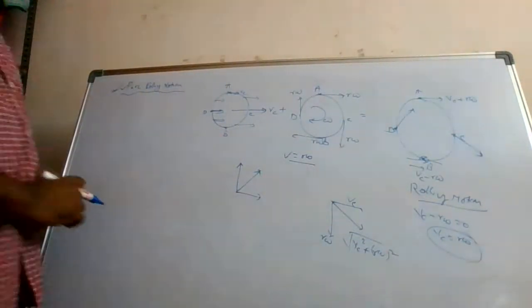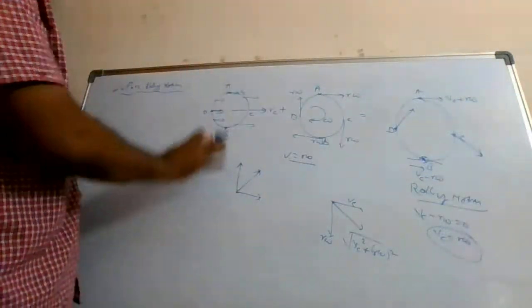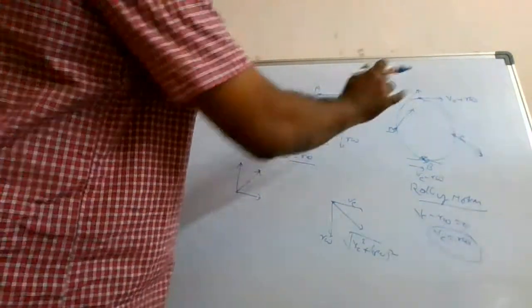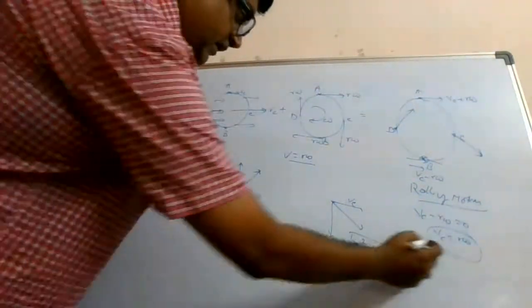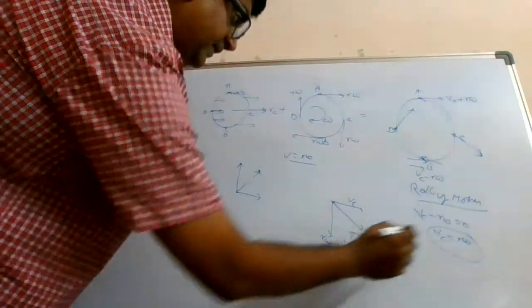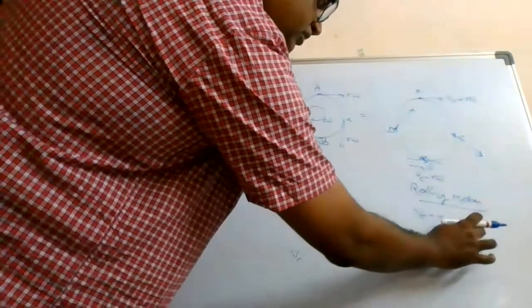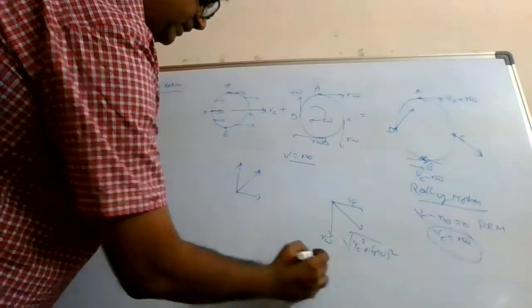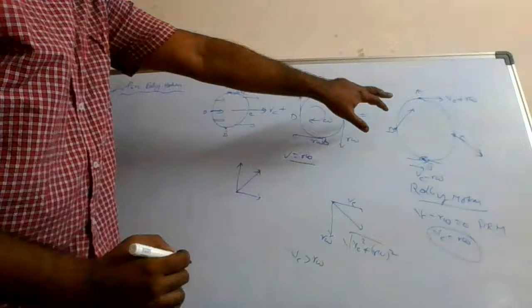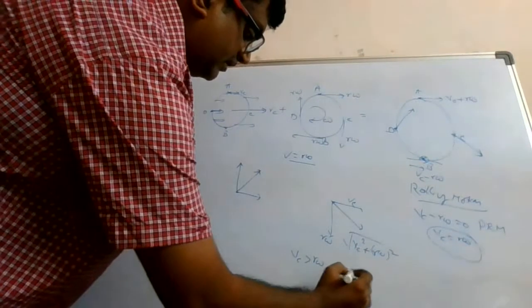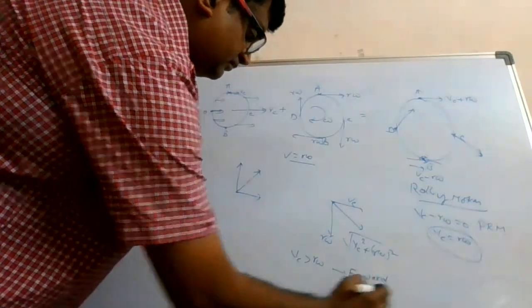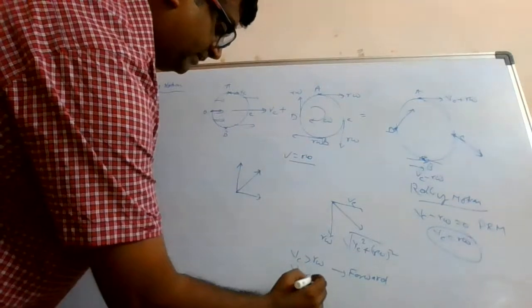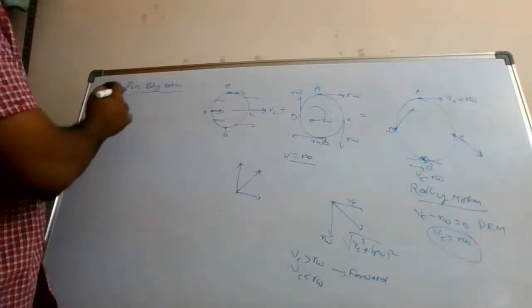If Vc is more than r omega, then it will be slipping in the forward direction. If Vc minus r omega is equal to 0, it is pure rolling motion, short form PRM. If Vc is more than r omega, it will slide in the forward direction. If Vc is less than r omega, it will slide in the backward direction.